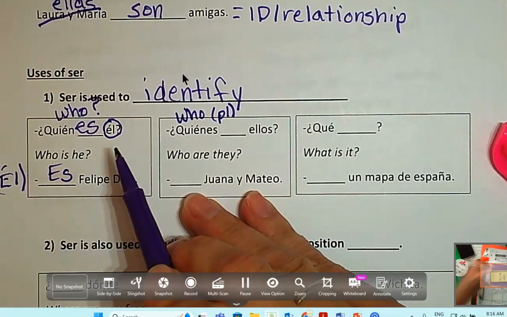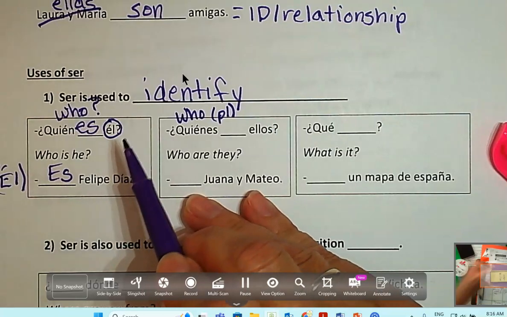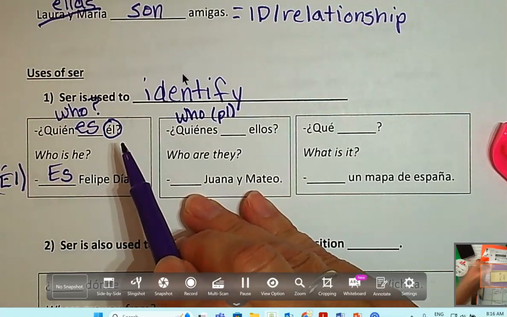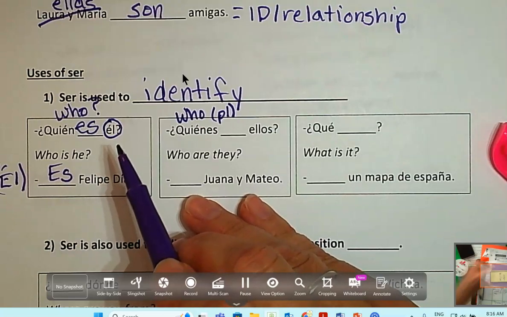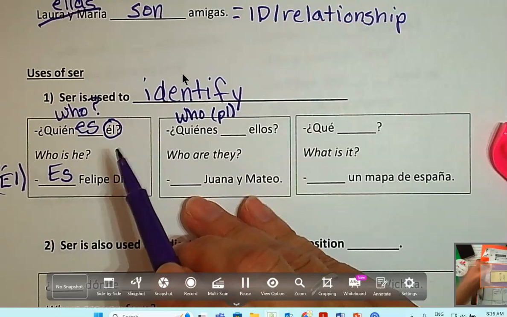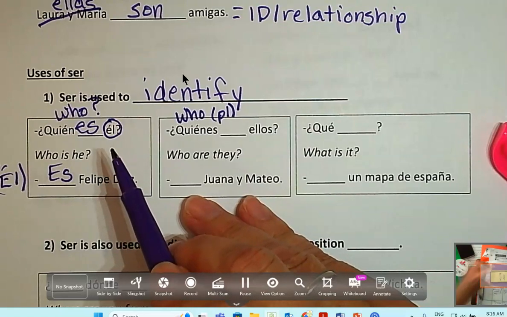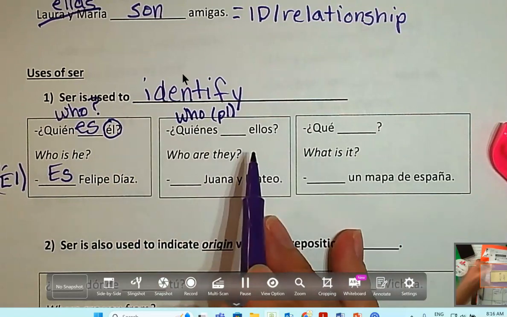Who is he? So now in Spanish, we can throw he out of the conversation if we choose to. Now, we know we're talking about he. We don't even need to say it. We just say, es Felipe. Oh, yeah. We're talking about he. I know she's meaning he is Felipe. But what about a plural one?